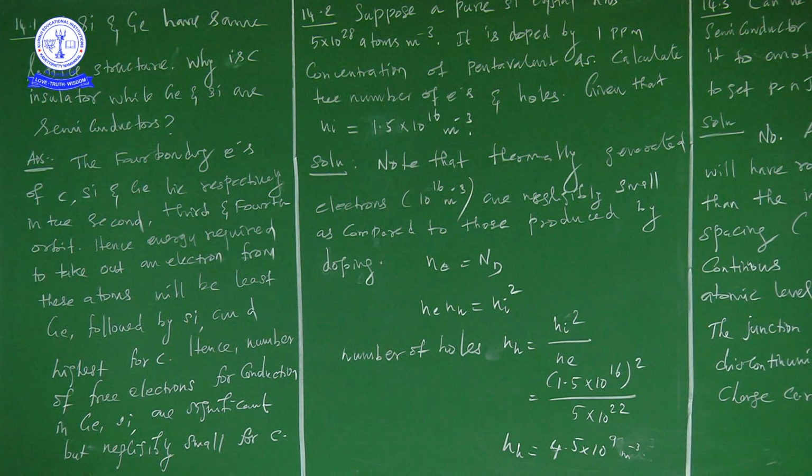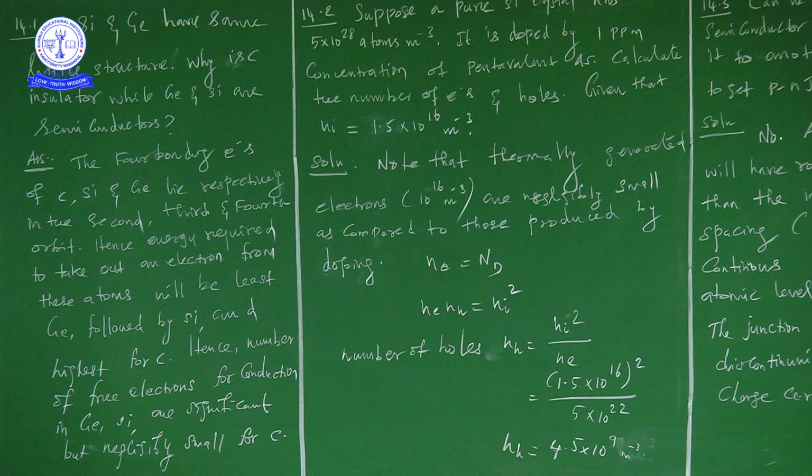Thermally generated electrons are approximately 10 to the power of 16 per meter cubed, right? So this value is negligibly small when compared to that produced by doping, right? So here itself we are getting the importance of doping, right?